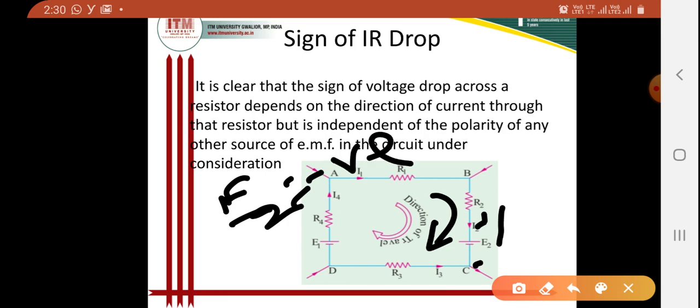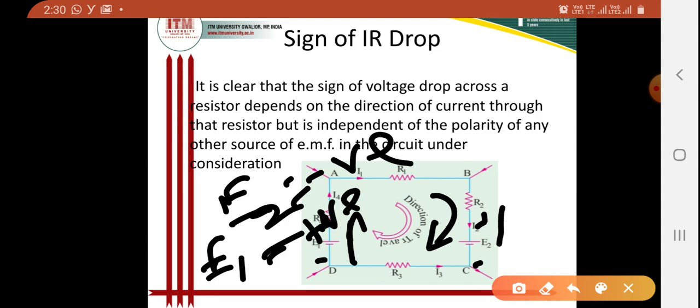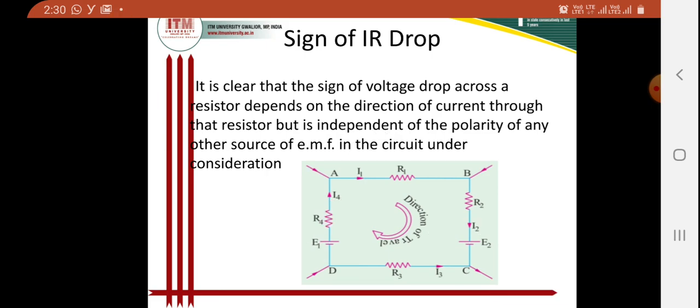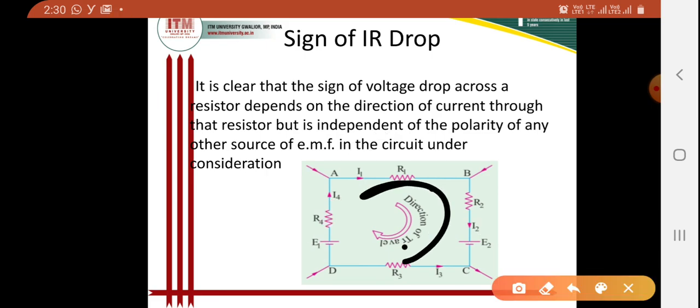Similarly, if I am considering E1, this is minus, this is plus, so it will be considered as rise in potential, so this will be plus E1.